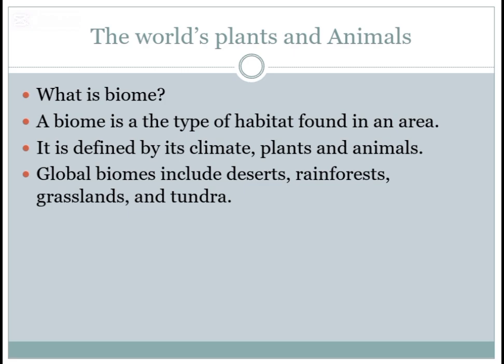Some important ones are deserts, which are very hot and dry, and very few plants grow there. Second is rainforest, which is hot and rainy, and many plants and animals are found there. The third one is grasslands, where a lot of grass is present with few trees. Tundras are very cold areas with very few or no trees.